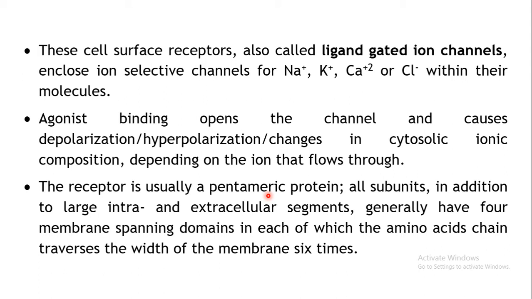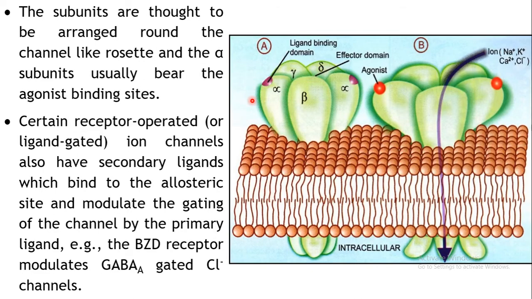So usually 5 subunits will be present, and this particular ion channel will be a transmembrane structure. So these are the 5 subunits. As you can see, this is your membrane, so it's an integral type of protein, and it is arranged in the form of 5 subunits, and usually one particular subunit will carry the receptor for binding of your agonist.